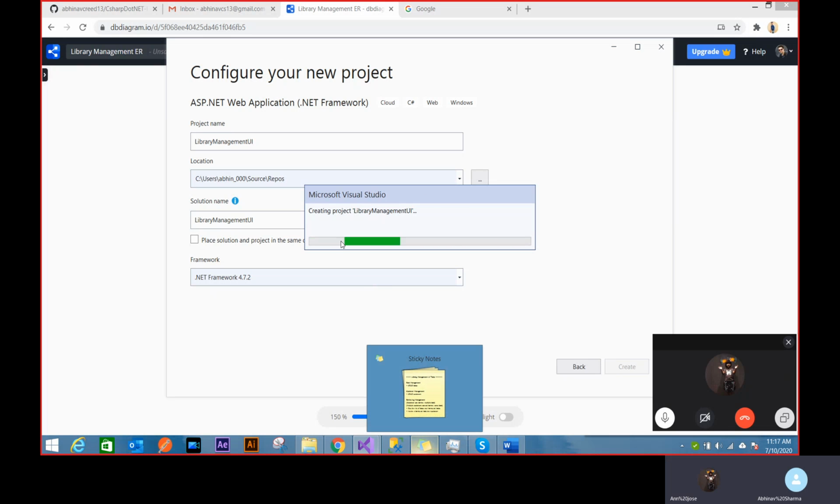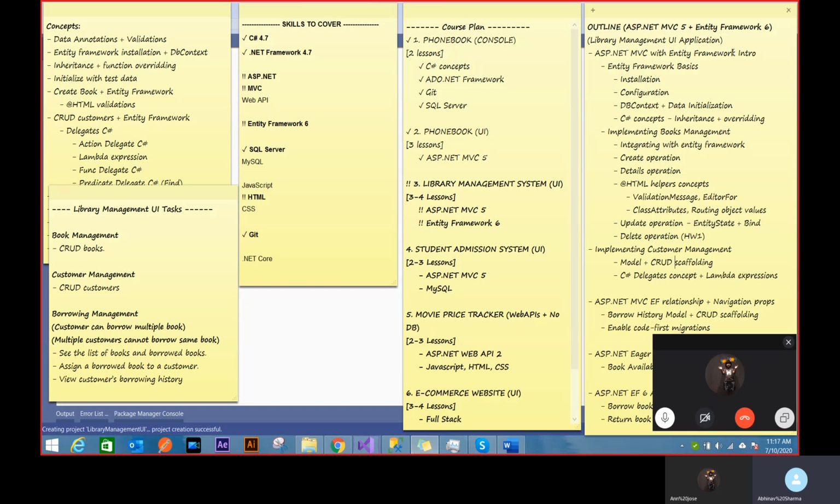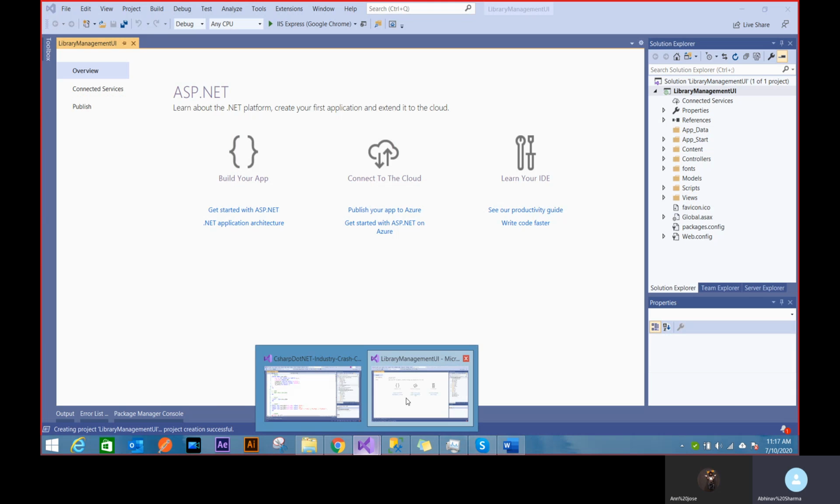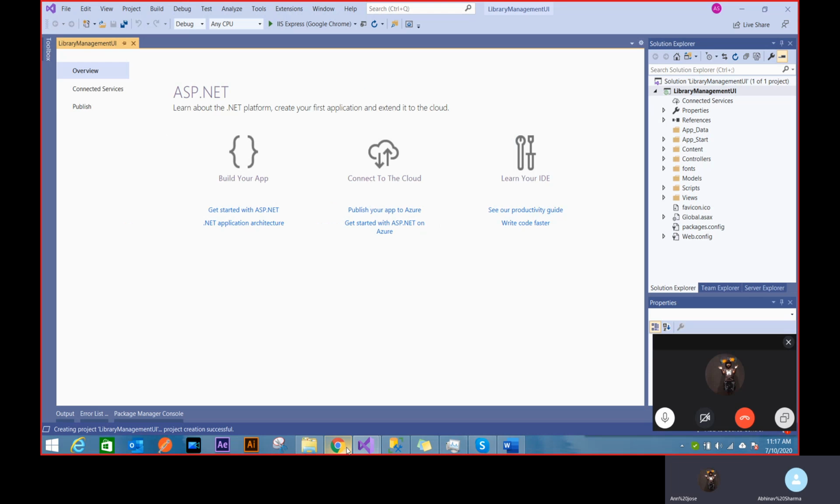Once this project is created, we have to first start, like I gave you the basic idea of Entity Framework. I will first start with installation. Before installation, I'll first create this model. This is a simple model. It doesn't really matter if you have Entity Framework or not.